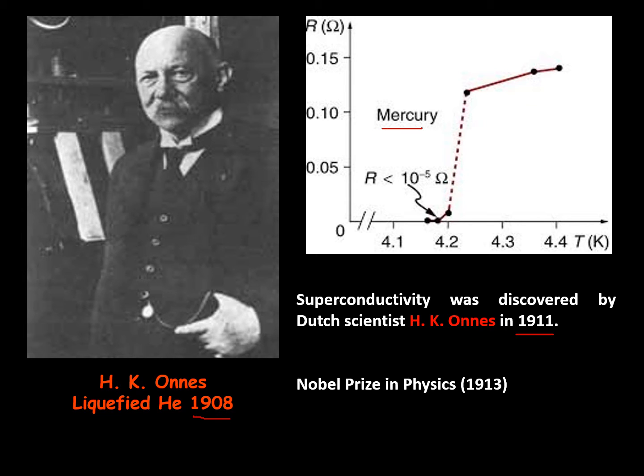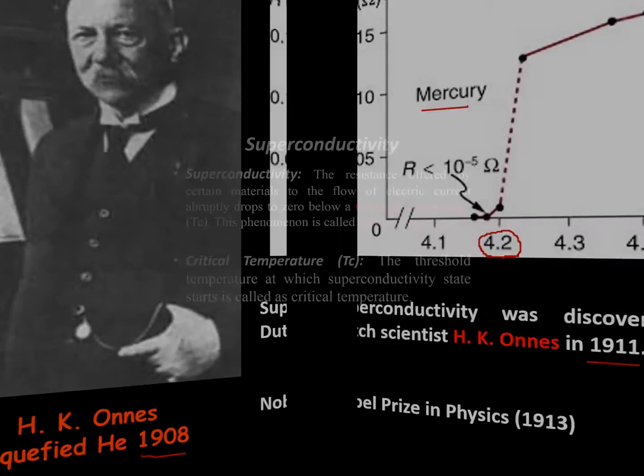At a temperature of 4.2 Kelvin, near absolute zero, the resistivity of mercury drops to zero. So the previous belief about resistance due to impurity and temperature had to be proven wrong.